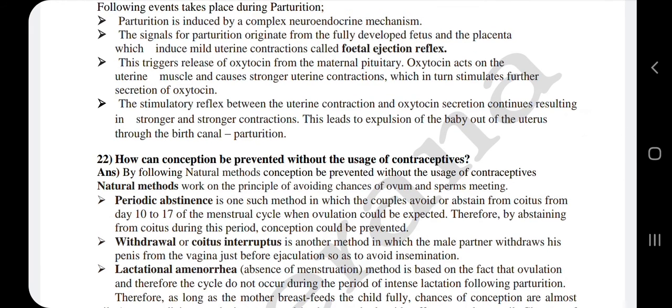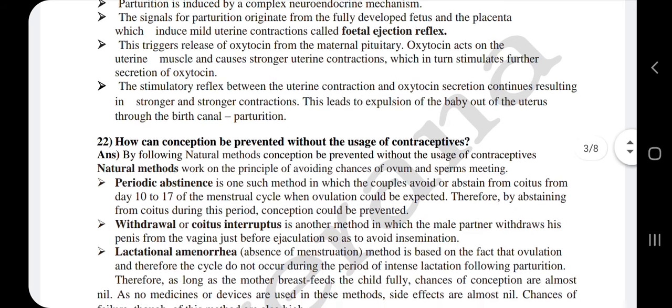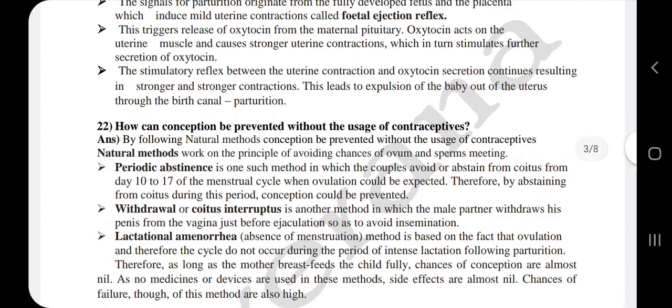So the baby's fetus and the placenta send the signal which induces the mild uterine contraction. This fetal ejection reflex will now trigger the release of oxytocin from the mother's pituitary gland. When the mother's pituitary gland secretes the oxytocin, it acts on the myometrium, which is made up of smooth muscles.